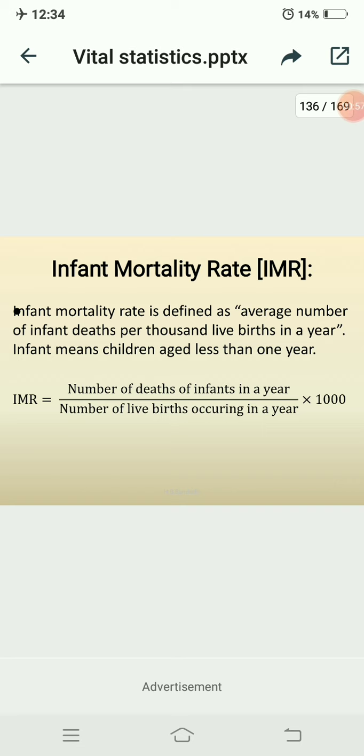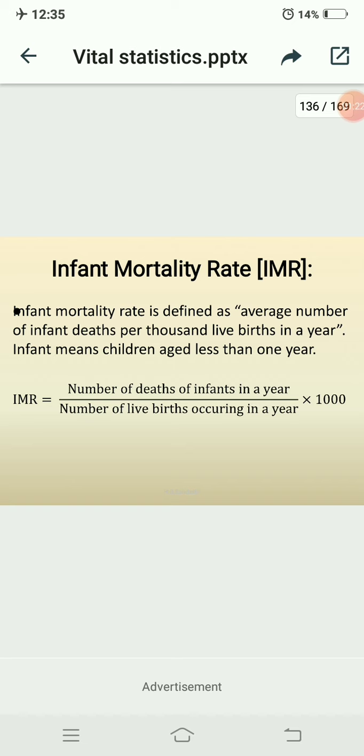In these topics there are 2 marks questions that come in your question paper, so concentrate only on the definition and formula and also the 2 marks problems. Okay, these are very easy to calculate. But in standardized death rate it gives 5 marks or 10 marks questions, and also CDR, ASDR.